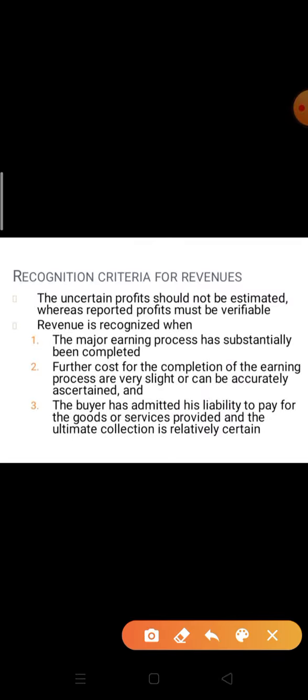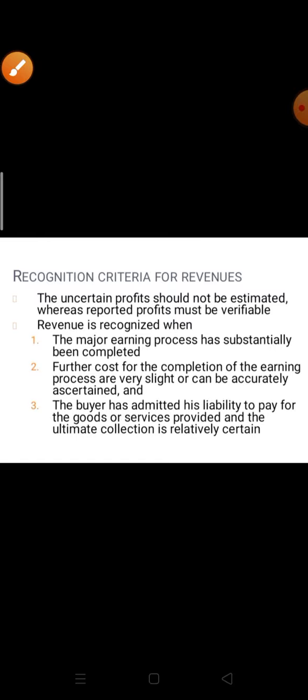Recognition criteria for revenues: uncertain profit should not be estimated. Definitely, if profit is uncertain and we don't know anything about that profit, it should not be estimated, whereas reported profits must be verifiable. Revenue is recognized when the major earning process has substantially been completed, further costs for the completion of the earning process are very slight or can be accurately ascertained, and the buyer has admitted his liability to pay for the goods or services provided, and the ultimate collection is relatively certain.